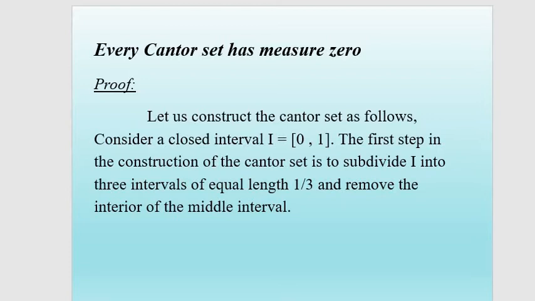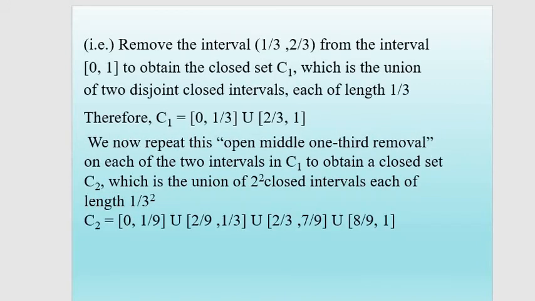The first step in the construction of the Cantor set is to subdivide this closed interval into 3 intervals: the closed interval 0, 1 by 3, the open interval 1 by 3, 2 by 3, and the closed interval 2 by 3, 1. Each interval is of length 1 by 3. Now, you remove the middle open interval 1 by 3, 2 by 3 from the closed interval 0, 1 to obtain the closed set C1, which is the union of two disjoint closed intervals, each of length 1 by 3. Therefore, C1 is the union of the closed interval 0, 1 by 3 and the closed interval 2 by 3, 1.